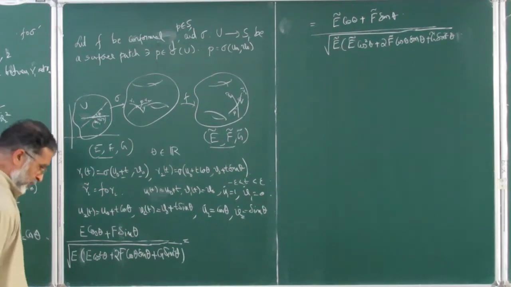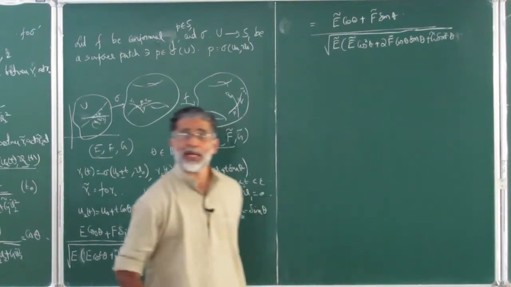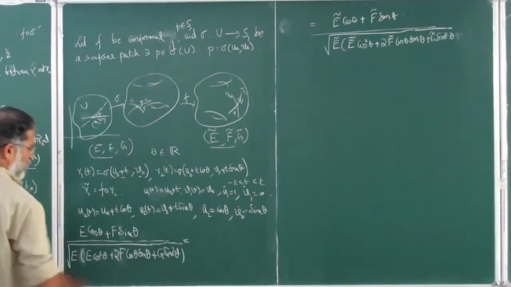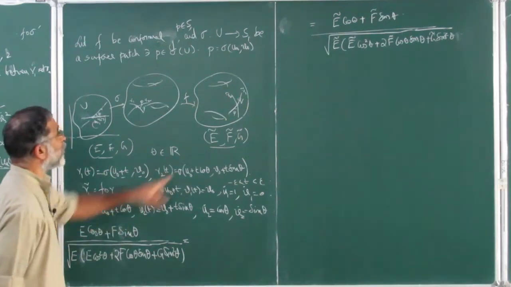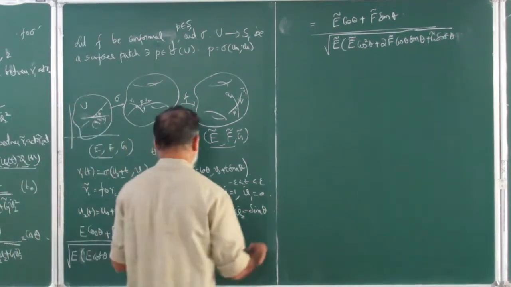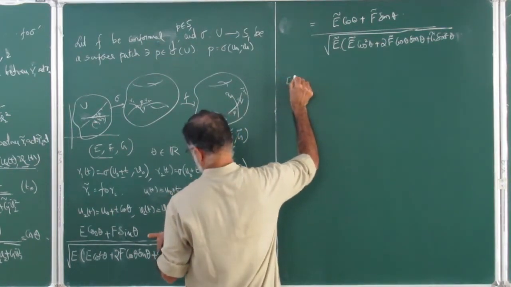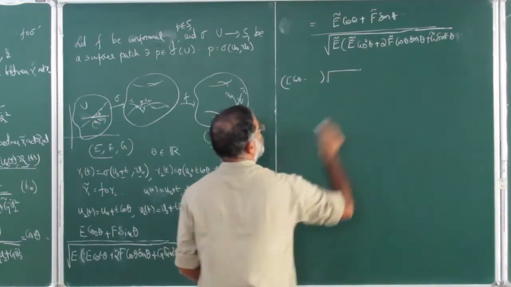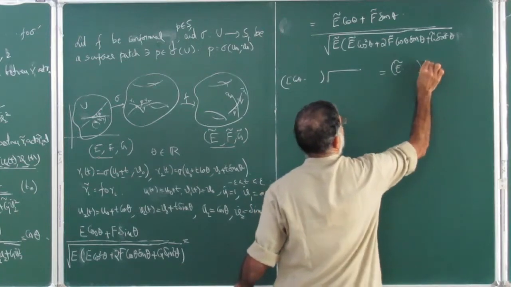Okay, so now we need to simplify them. This is a little bit of trick to get the function. First, of course, you cross multiply the two. So this into square root of that expression. So I'm not going to write them, but I'm just saying E etc. into square root of this is equal to this expression E tilde etc. into square root of that.